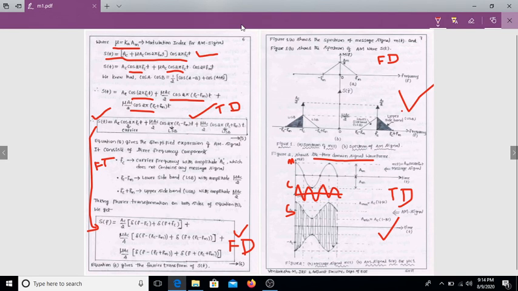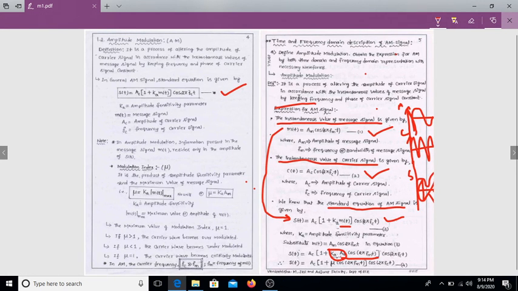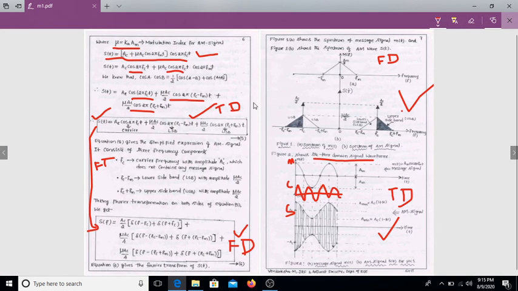This is the thorough discussion of the time domain and frequency domain. Once again, the time domain description: you take the message signal, the carrier signal, and the AM signal, and substitute this message signal here. You get the final equation. This is the time domain equation, this is the frequency domain equation, and finally the waveforms. This is the frequency domain and time domain description.